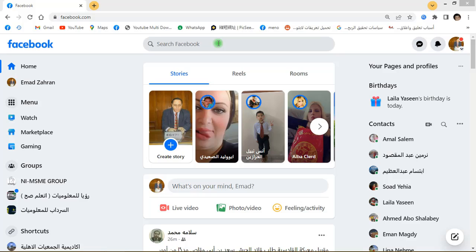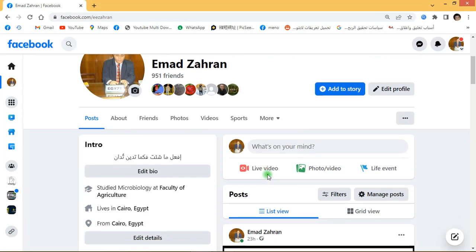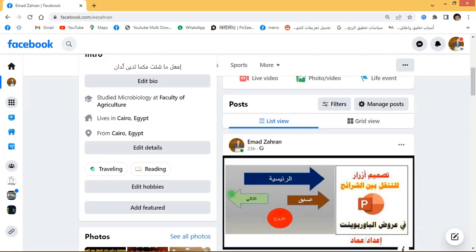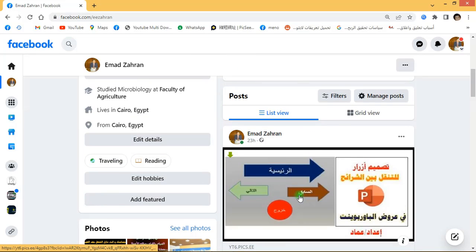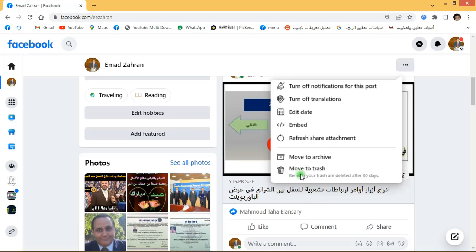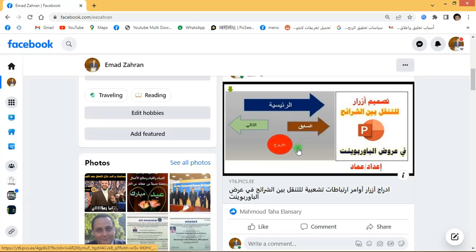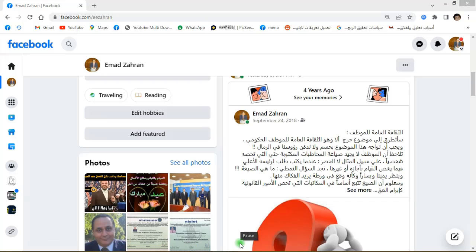Let's get practical. Now I am in my profile and go to posts. From here, this is a post I want to delete. I delete it by clicking here and then go down to move to trash. This is a confirmation message. Okay. Now the post was deleted.